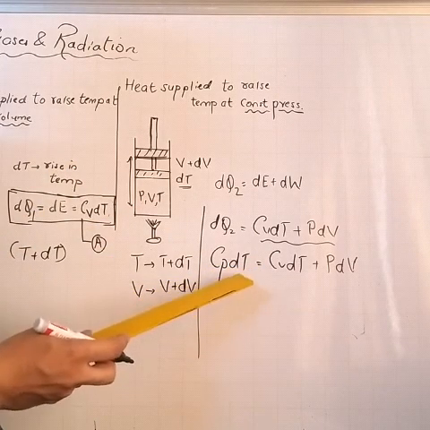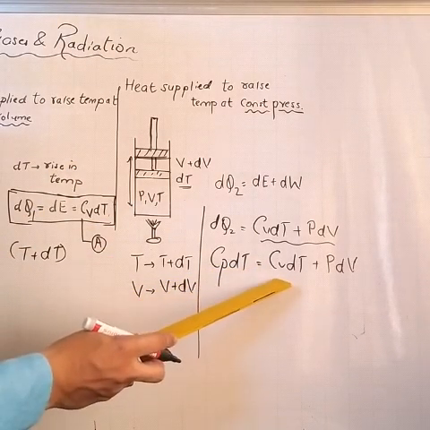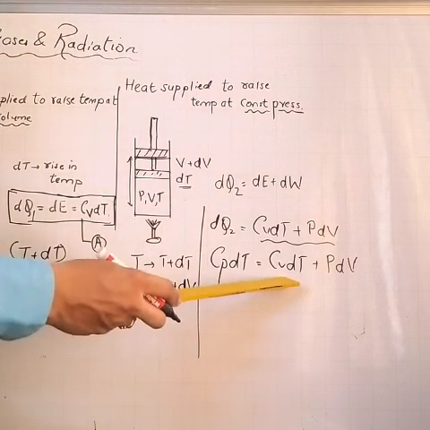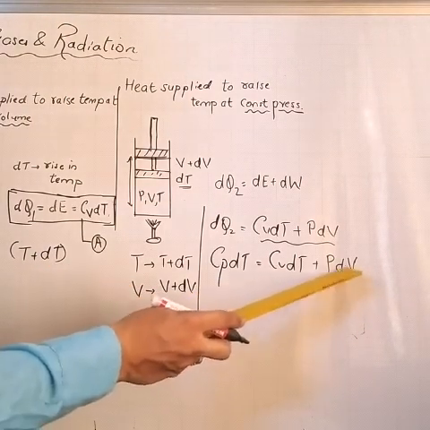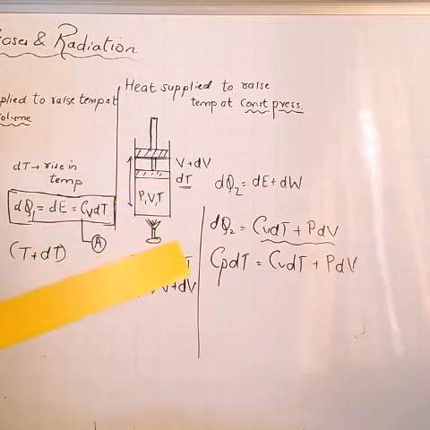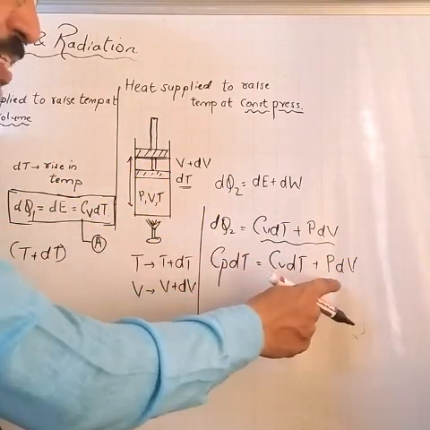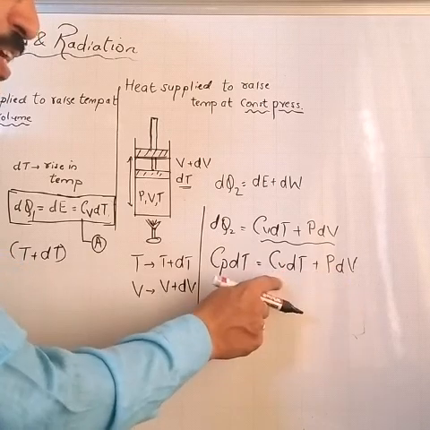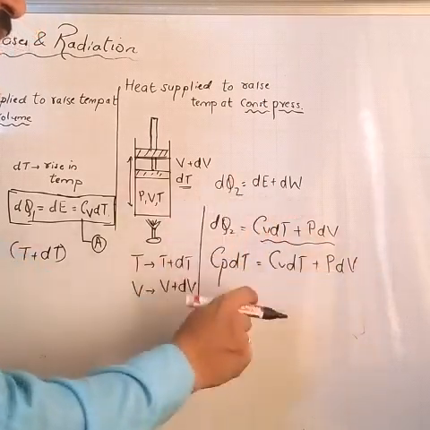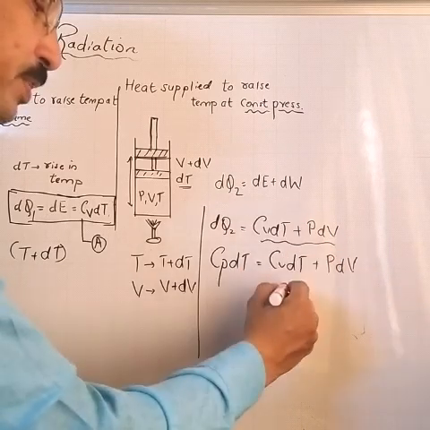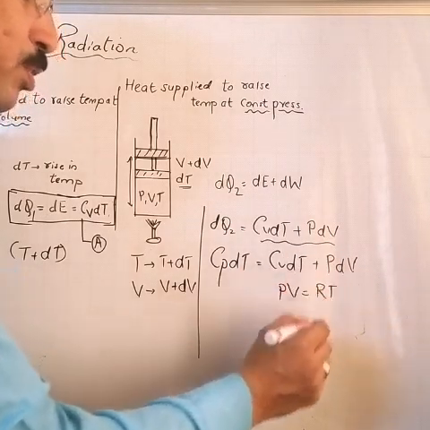Understanding? Cp dT is the heat supplied, Cv dT is the heat used to increase the internal energy of the gas, and PdV is the energy used to do external work. This is the internal energy, and this is the external work.